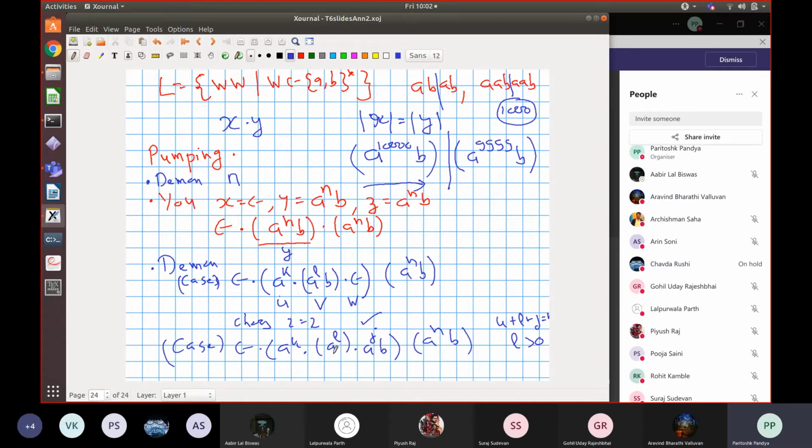Now the pumping argument is same as in the previous case, a raised to n, b raised to n. This L you can pump either 0 times or 2 times or 3 times. You will show that the first and the second part will not be equal, right? Yes, sir. Exactly. This is how you are able to show that this works, and this you could do because you chose this convenient string inside the language. So remember, always try to choose a convenient string inside the language. For some strings this pumping may be very difficult to show, but you choose a convenient string and a convenient part of the string where you show there is no pump.